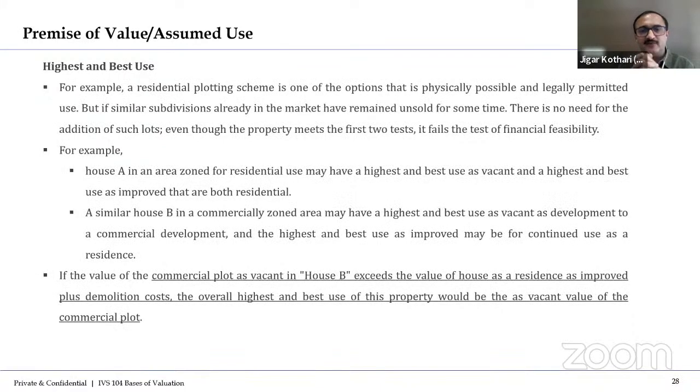Let's take an example. It is already discussed. A residential plotting scheme is one of the options that is physically possible and legally